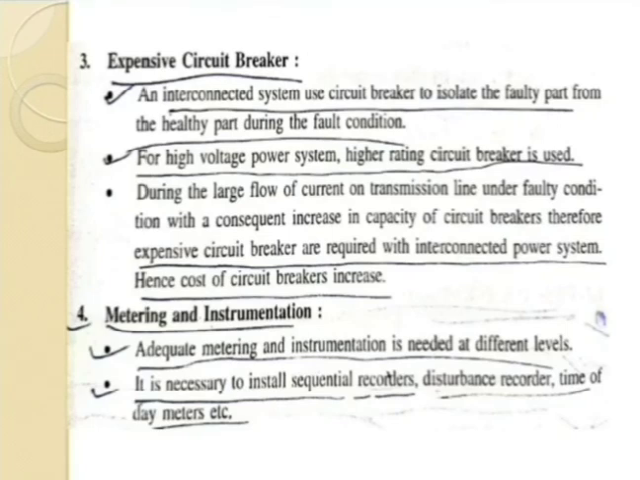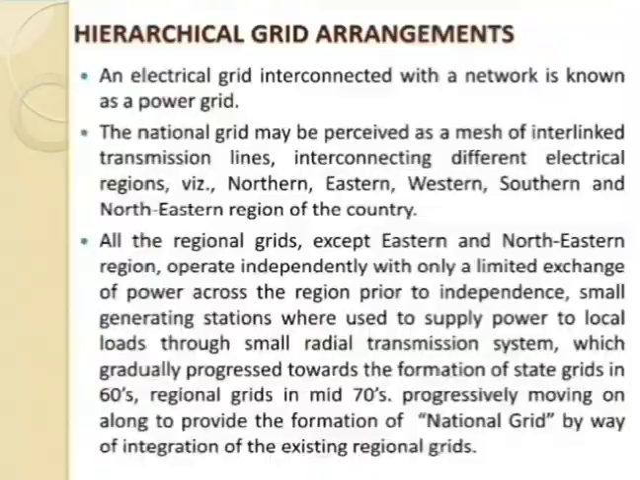Third one, that is the expensive circuit breaker. In an interconnected system, the protective device, that is the circuit breaker, has a high cost. Fourth one, that is the metering and instrumentation. It is very difficult to always meter and record the data of the interconnected system.